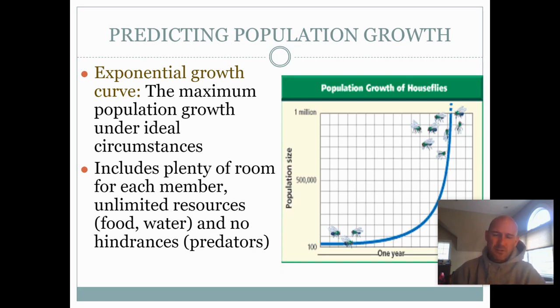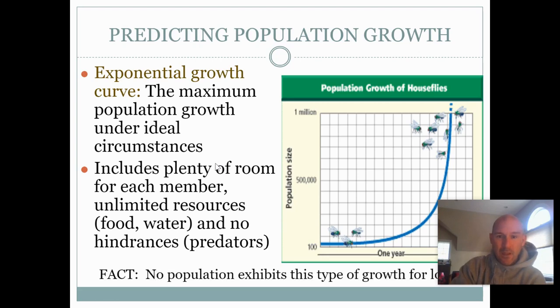But exponential growth can also happen over years and years. Elephant populations could be growing exponentially. However, the growth rate of elephant populations is fairly slow. They only have offspring every year, every few years. So they're growing exponentially, but that rate of exponential growth is much slower in that population. So exponential growth doesn't always mean a matter of minutes. It could be exponential growth over long periods of time. And as we said, no population can exhibit exponential growth forever.